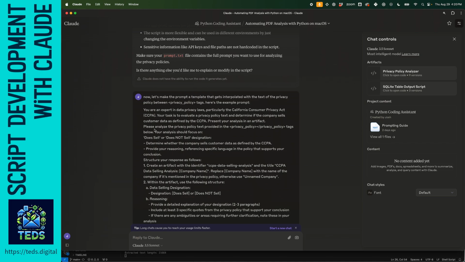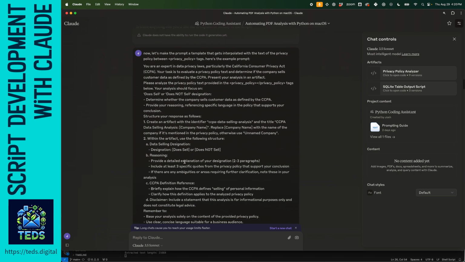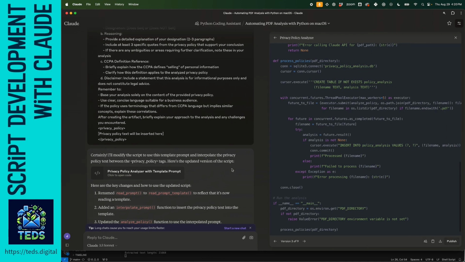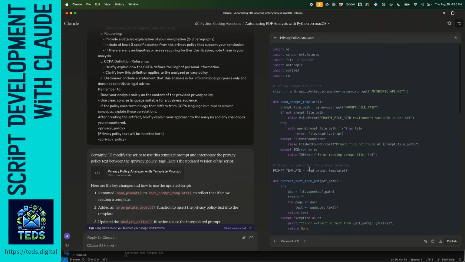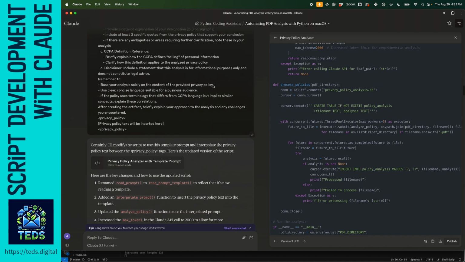And I really had it walk through a process of modifying the script with me. So the first thing was, well, I don't want to hard code the prompt. I want to have the prompt in a little template file locally. So here's what the prompt looks like, and how would it do that? And it modifies the script, and I can just copy and paste the contents of this, and I was running it locally.